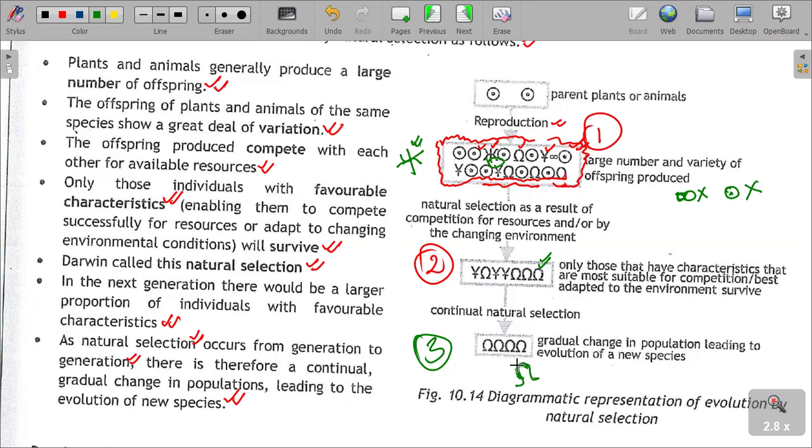This is the only population species appearing in our last generation.